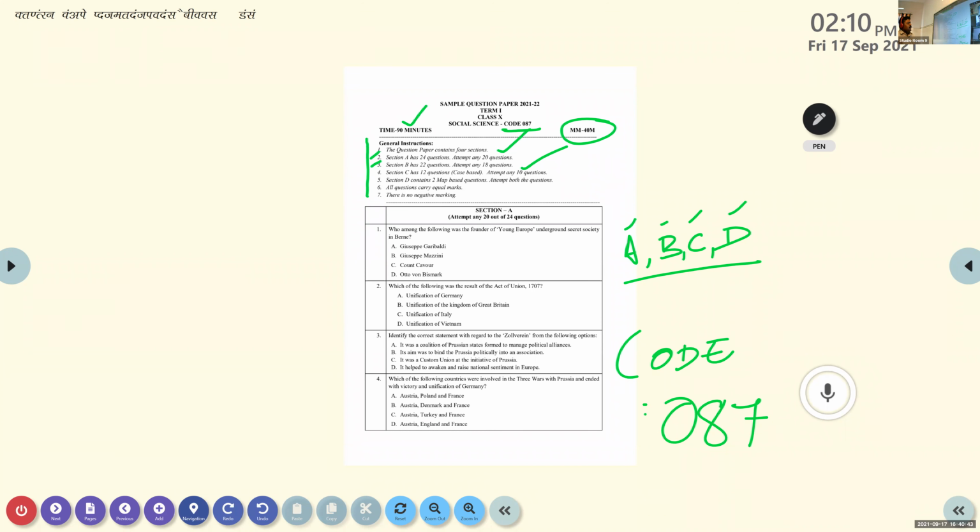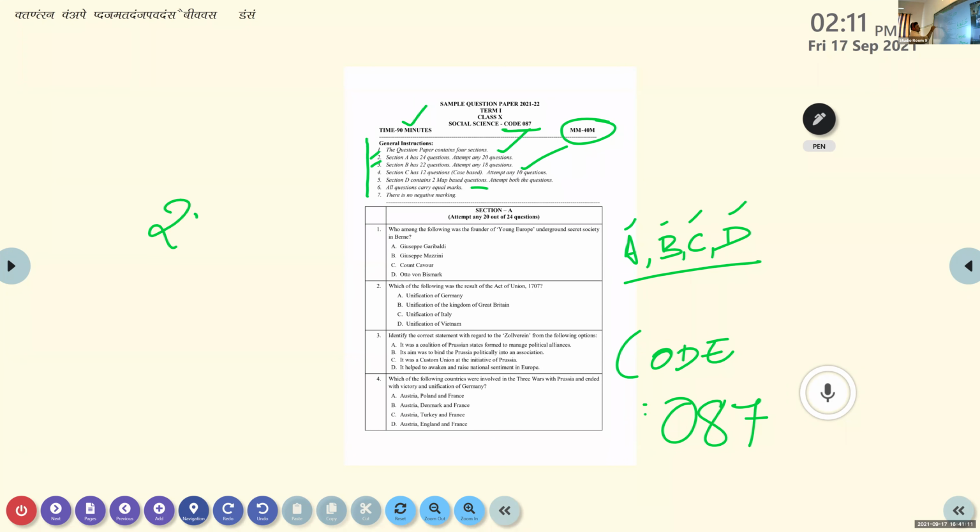Then section D is the map-based questions. Clear or not? You don't have to label anything on the map. You will get a labeled or marked map, and from that you have to find out the place that is marked, related to the question asked. And the next thing is, all questions carry equal marks. This is very important for us.